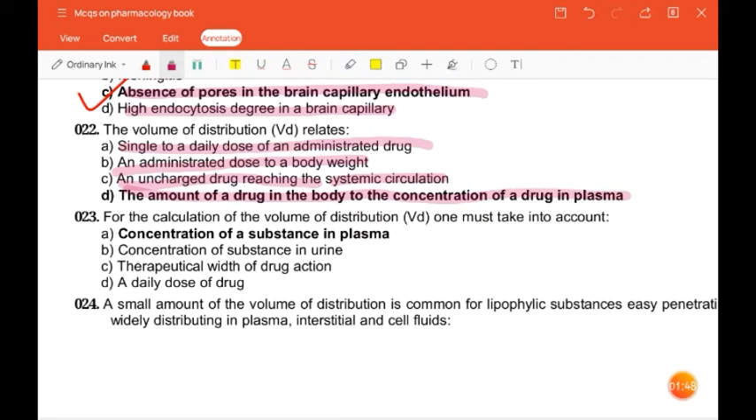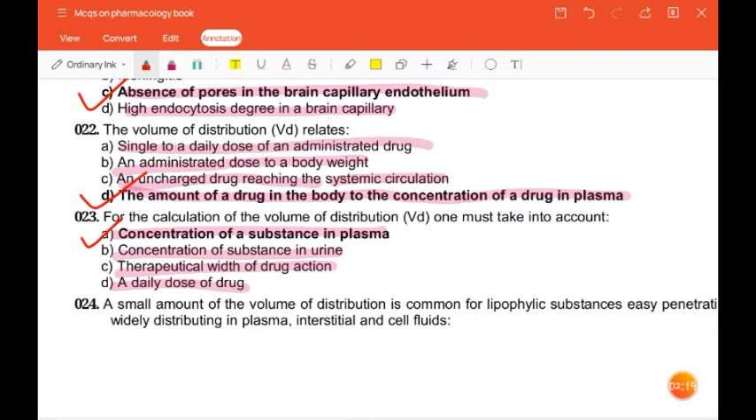So the correct answer is the amount of drug in the body to concentration of drug in plasma. The next question is, for the calculation of the volume of distribution, one must take into account concentration of a substance in plasma, concentration of a substance in urine, therapeutical width of drug action, or daily dose of drug. So the correct answer is concentration of a substance in plasma.